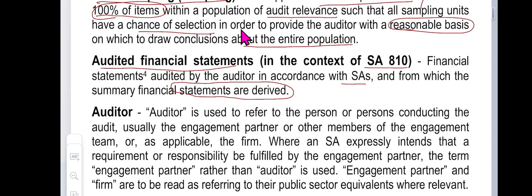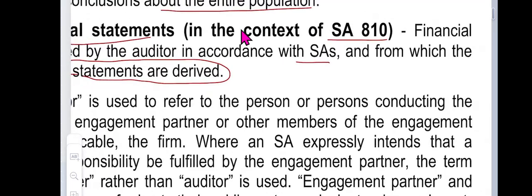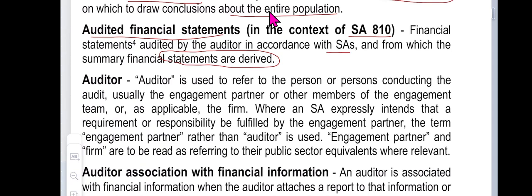So, there are two kinds: audited financial statement and unaudited financial statement. An audited financial statement is something the auditor has verified, and he gives a report as per the standard of auditing. Another is unaudited. In the audited financial statement, everything is checked: every asset, current liability, non-current liability, equity, everything is gone through by the auditor, and unaudited is something different.